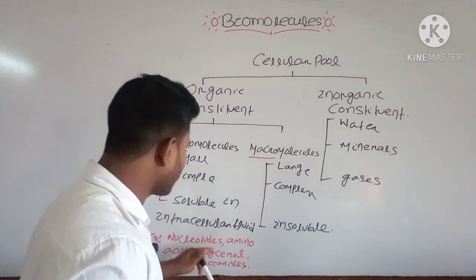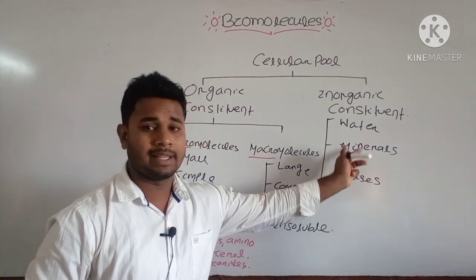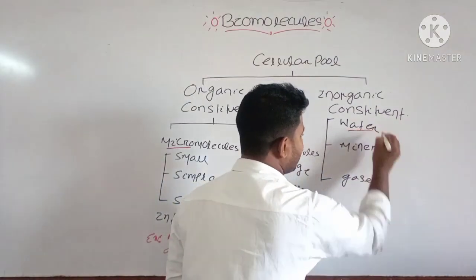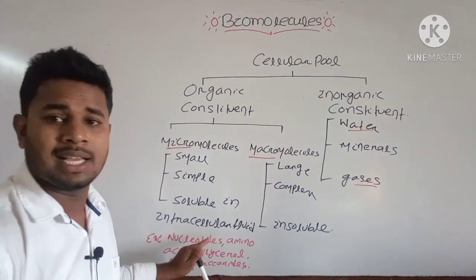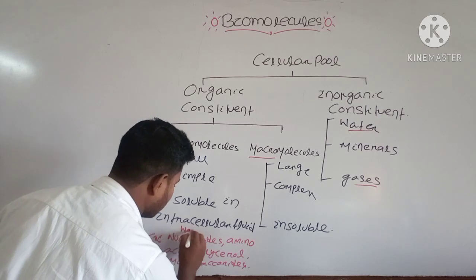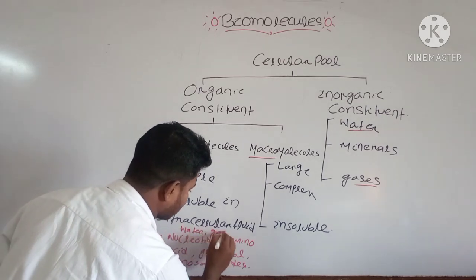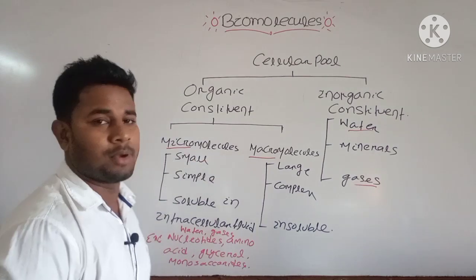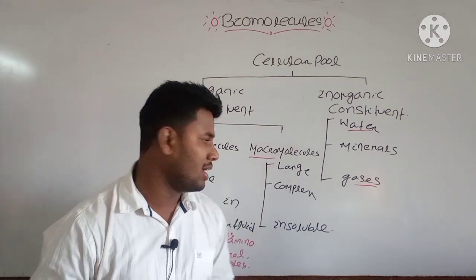Besides these organic components, the inorganic components, that is water and gases, are also included inside your micromolecules. They are also examples of micromolecules as they are very small in size.